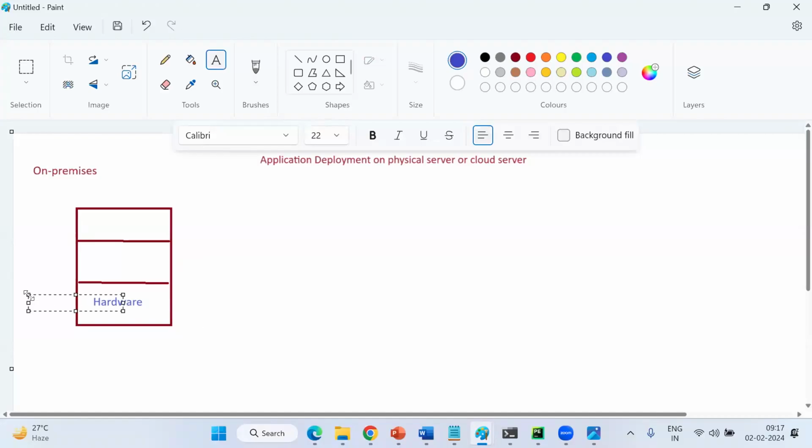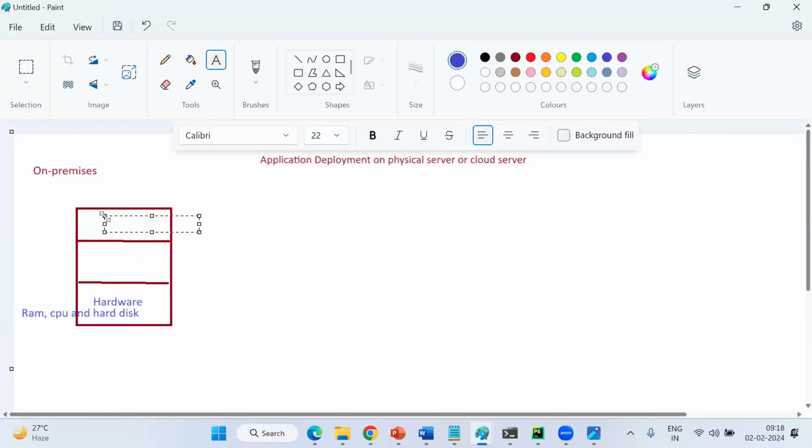RAM, CPU, hard disk, some storage we have, right? Okay, RAM, CPU, and hard disk. Okay, cool. So on your server, some application you are going to host.